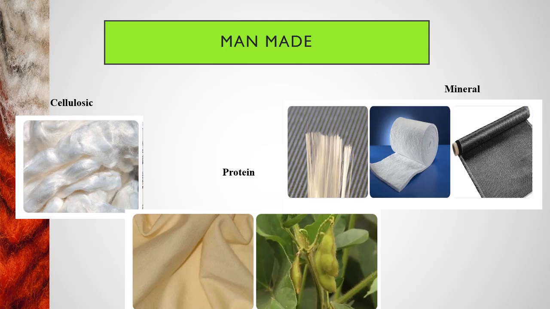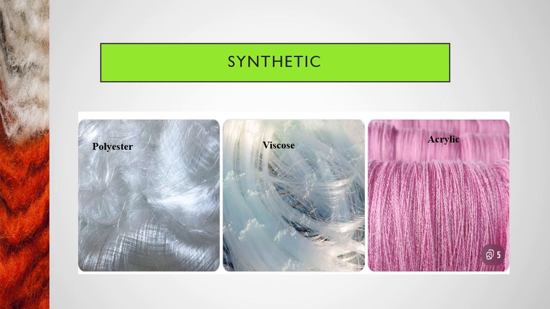Coming to the synthetic fibers. What are the synthetic fibers? The term synthetic means that the polymer is entirely man-made from chemicals. The properties of this group of fibers depend upon their chemical composition and the kind of molecular orientation. This group includes major fibers and minor fibers.